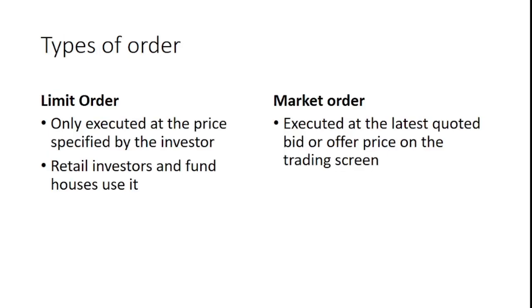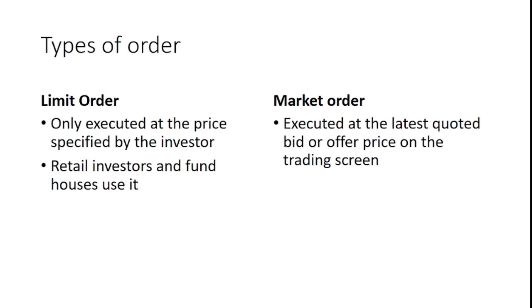There are two different types of orders which are placed on a particular stock exchange. The very first one is known as a limit order. A limit order, like the name suggests, means that I specify a limit. So I specify the price and the order gets executed only at that price. Retail investors and fund houses use it to manage their risk, because a market order, on the other hand, is placed at the current price. As a result, I as an investor lose control of how much investment I have to make, or what risk management techniques I have to undertake.